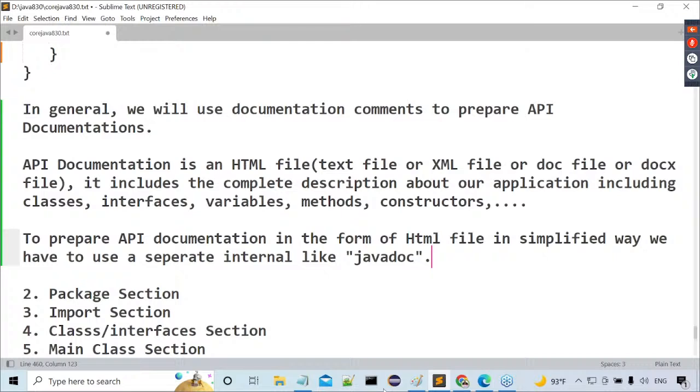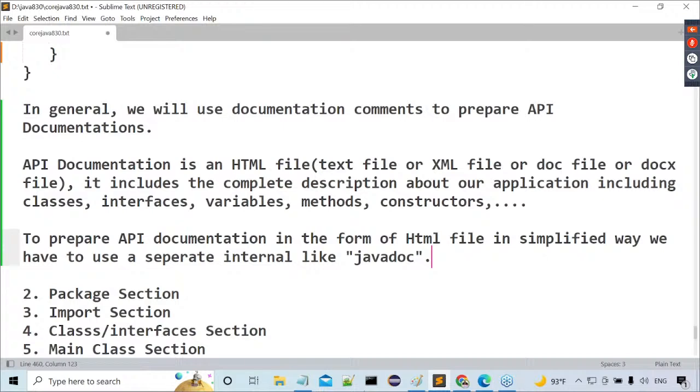How are we able to get the Javadoc tool? When we install Java software in our system, the Javadoc tool will automatically come to your system so that we can utilize it. All of you get my point or not? Okay, good. Up to now we understood clearly.